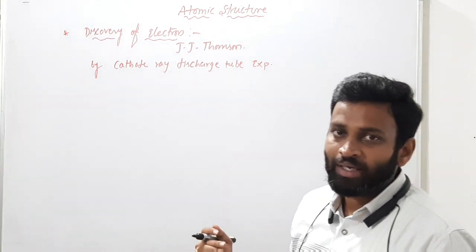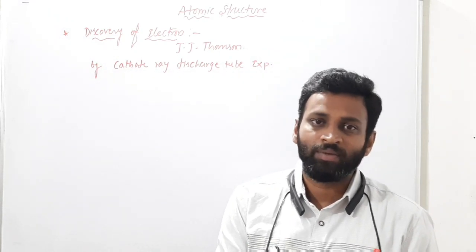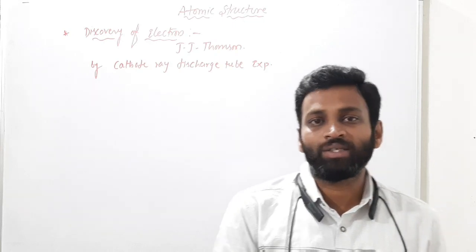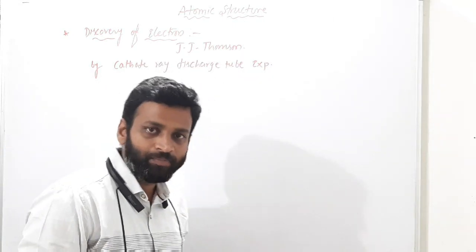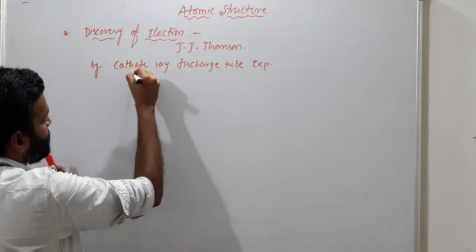Okay, so cathode and anode. Anode means positively charged. Cathode means negatively charged. So cathode is actually negatively charged.